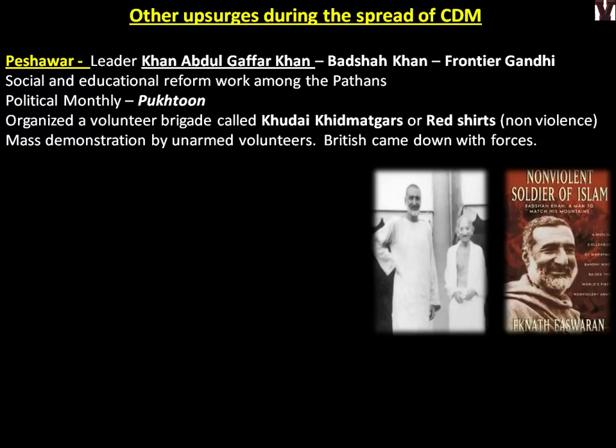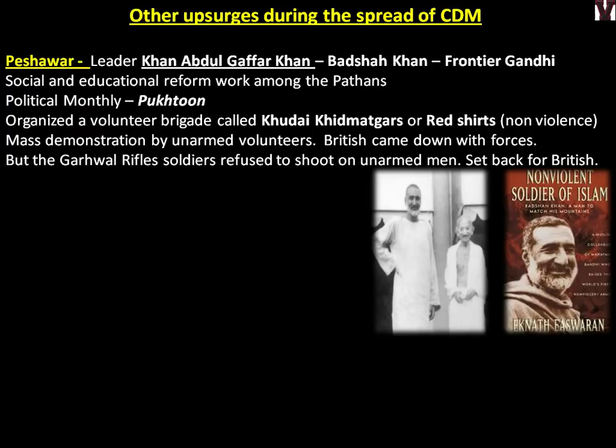The British came down with forces. Obviously the Britishers will not spare even people who come up without arms. Anyone who comes against them will be put down by force. The Garhwal Rifles soldiers refused to shoot at the unarmed men. This was a great win for Frontier Gandhi and his men, because the Garhwal Rifles, if you remember when we learnt about the Anglo-Nepal relationship, are Indians. The regions of Kumaon and Garhwal had come back to India, and a regiment, the Garhwal Rifles, was formed, and these people did not feel like shooting at the unarmed Red Shirts. So it was a setback for the British.